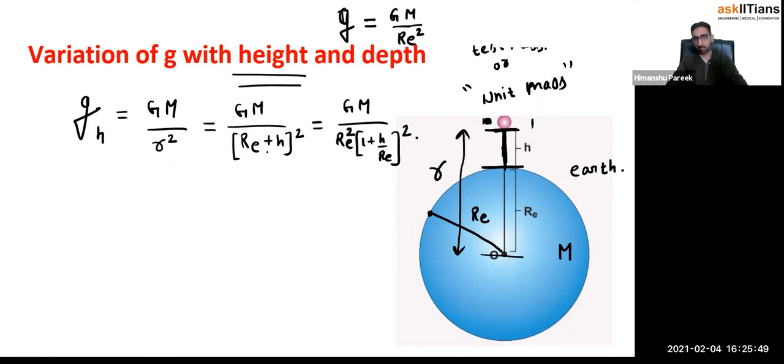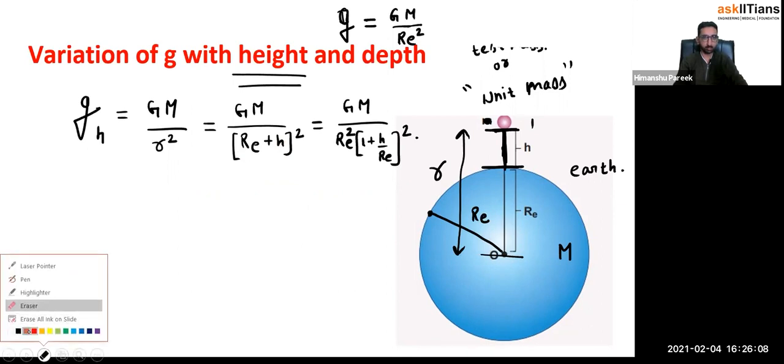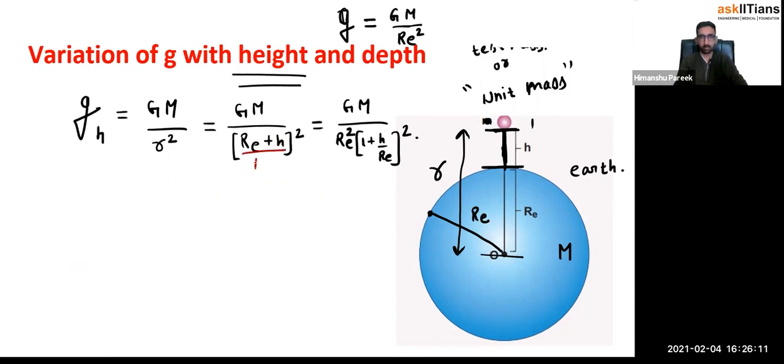I hope you have understood this mathematics. Re square I have taken common. If you are not comfortable with this, what you can do is divide with Re and multiply the entire thing with Re. In the denominator, you divide with Re simply. Just a second, let me do it. I'll divide with Re, multiply with Re. So whatever term I multiply inside the brackets, Re, that I am taking outside as Re square. And when you take Re by Re, it will be 1, and h by Re I have written as it is.